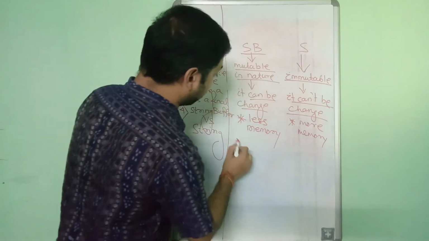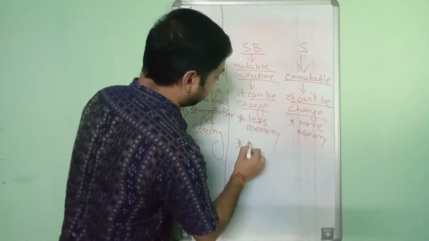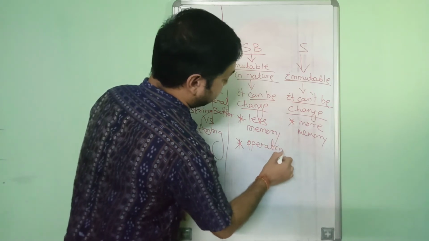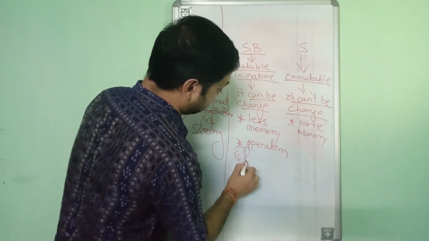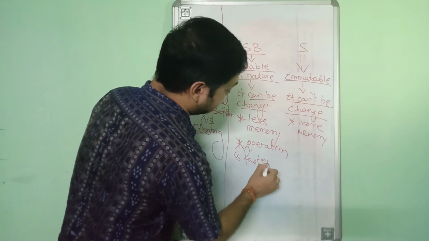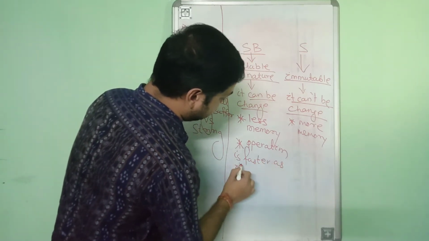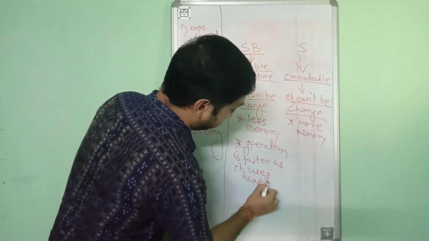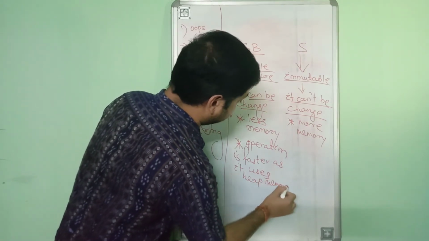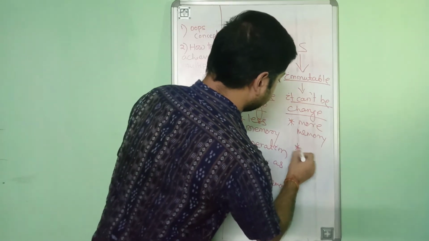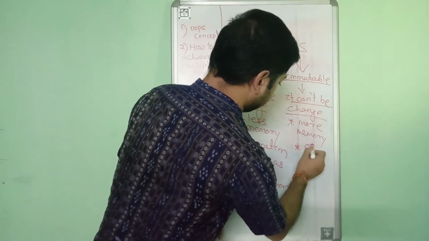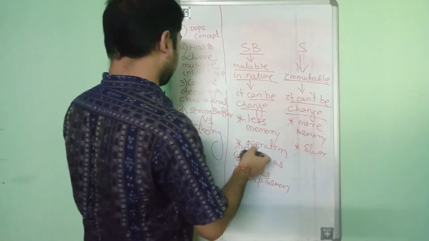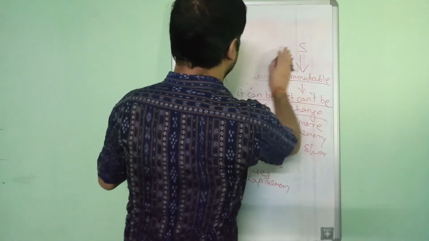And next, the operation is faster in string buffer as it uses heap memory. In the case of string, it is slower. So these are the very simple answers for question number 4, the difference between string buffer and string.